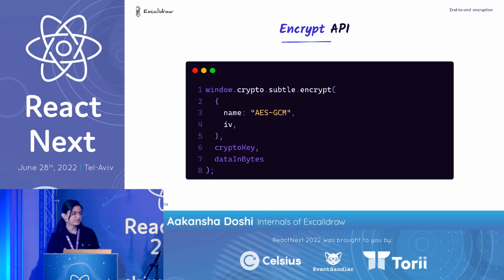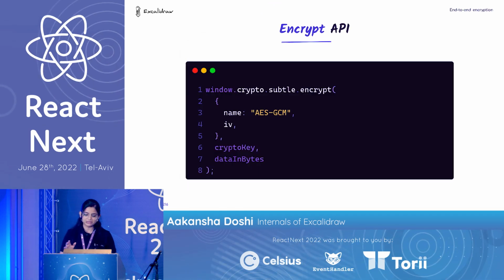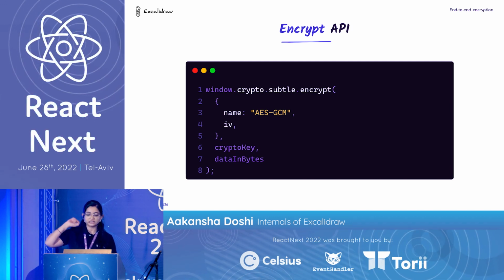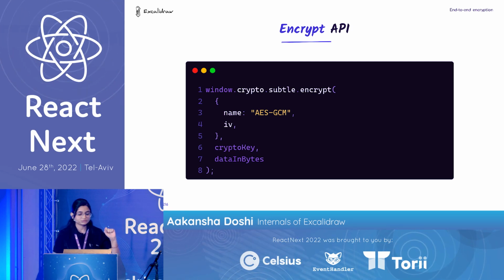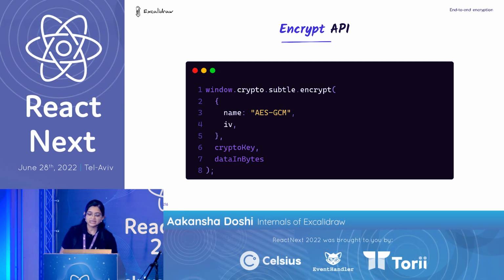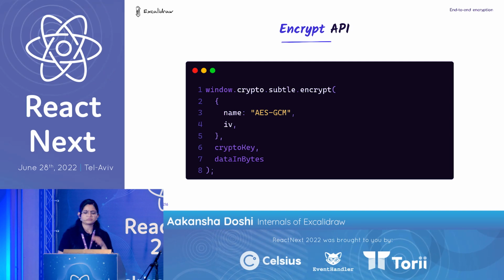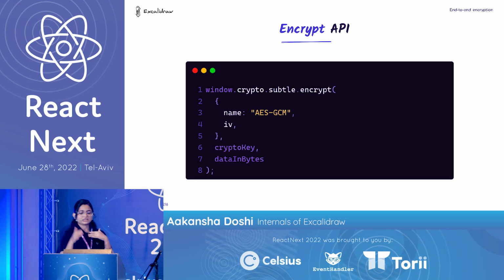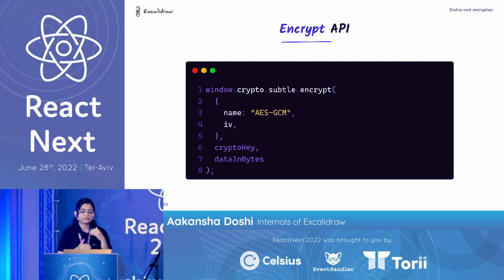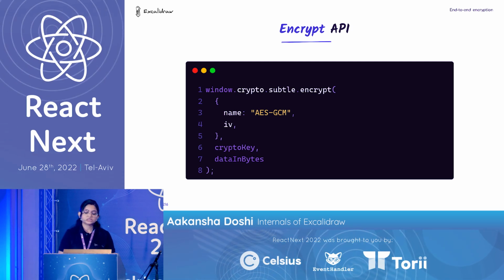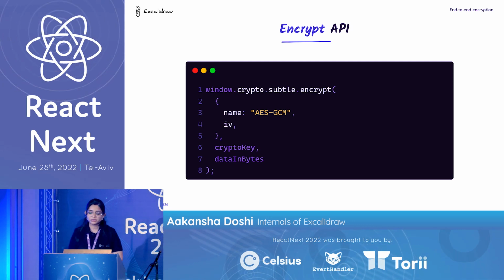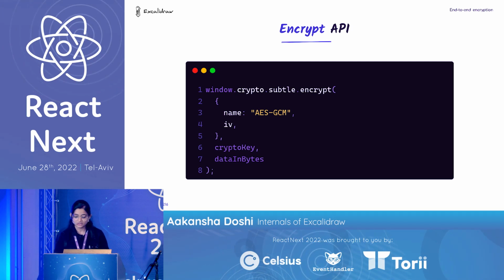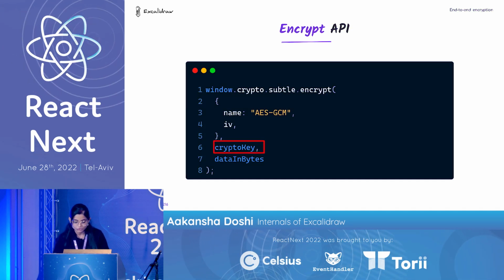So let's look at the encrypt API first, how this API looks. In this, you have various parameters. You have the algorithm, the name. We are going to use Advanced Encryption Standard GCM mode because it's the most authenticated mode and it makes sure that your cipher is not modified by the attacker. We need the IV, I'll come to this a bit later, the crypto key, and the data buffer. One by one, we will discuss each of them, but let's first discuss what the crypto key is and how we get it. So let's have a look at the crypto key.